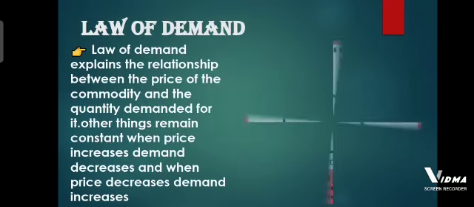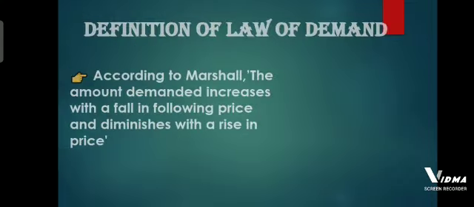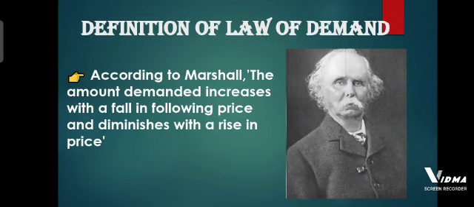Law of demand. Law of demand explains the relationship between the price of the commodity and the quantity demanded for it, other things remaining constant. When price increases, demand decreases, and when price decreases, demand increases. Definition of law of demand. According to Marshall, the amount demanded increases with a fall in price and diminishes with a rise in price.